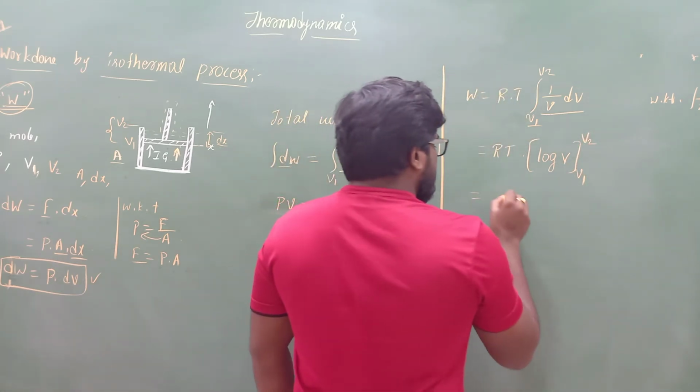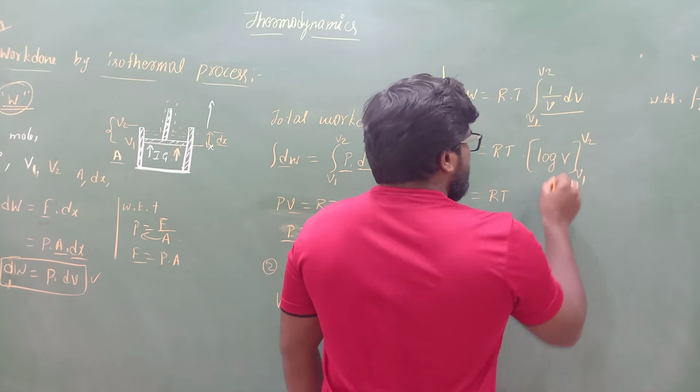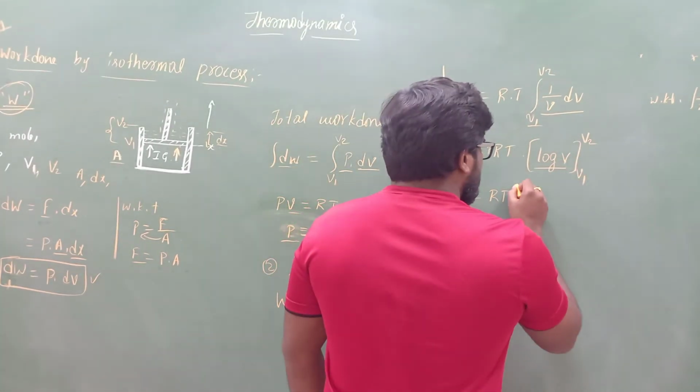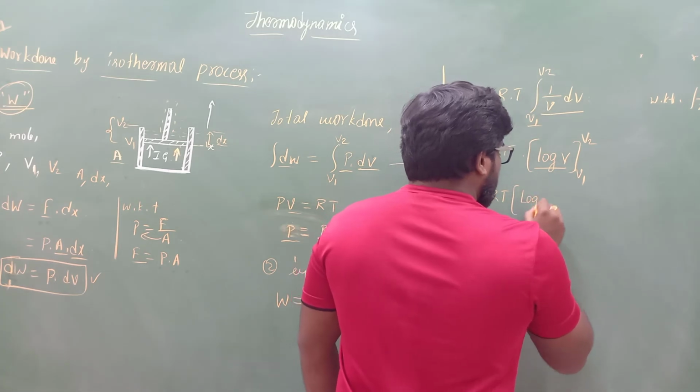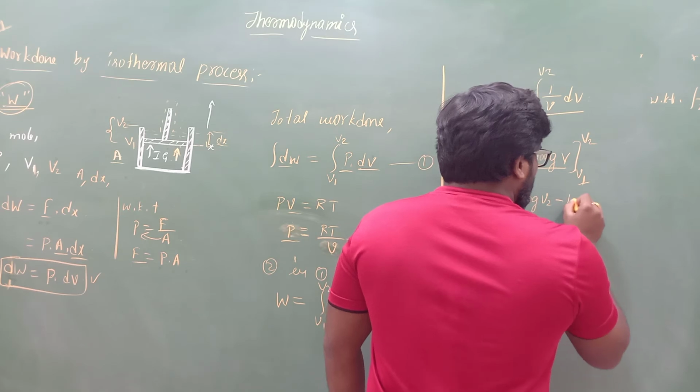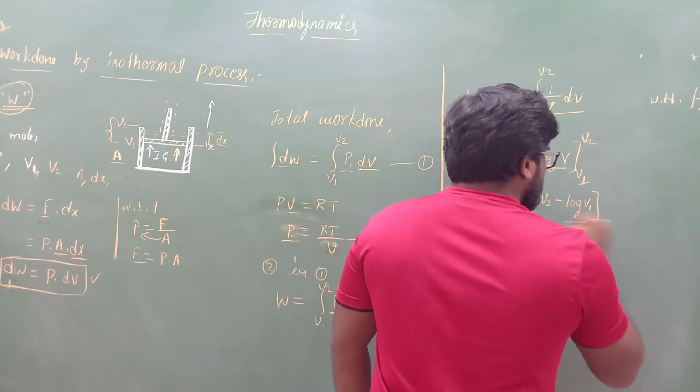Now that is given by RT into, you can apply the limits here. First you have to apply the upper limit, so you will get log of V2, minus the lower limit V1, so log V1.